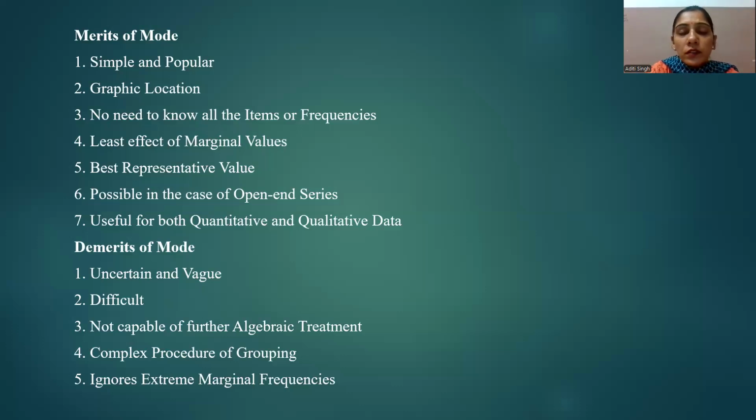We have discussed this a number of times: the value which occurs the largest number of times in a series is the value of mode. Next point is best representative value. Mode is the value of a series that occurs most frequently. Therefore, it shows the best representative value of the given series.